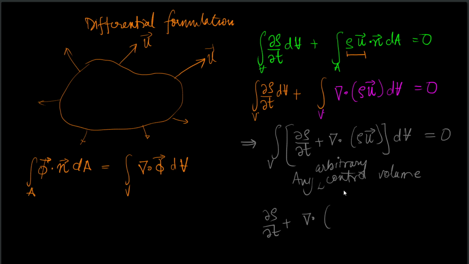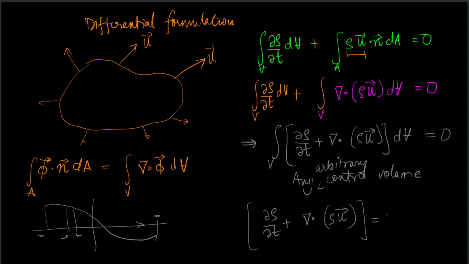Now you may argue that I can have this term varying in such a way. Suppose I have a 2D problem, I can have it vary like this so that the integral over this length segment is 0. But that is like a special case. You want this integrand to be 0 for any arbitrary control volume, not for any special choice of control volume. I want it to be true over this control volume also. If it is supposed to be true over any arbitrary control volume, then del rho del t plus nabla dot rho u, this entire integrand has to be 0. And this is the differential form of the conservation of mass.